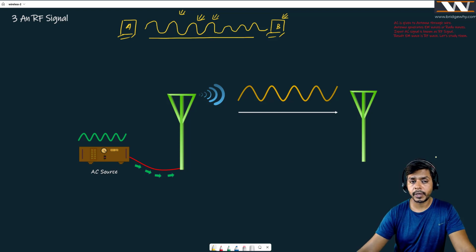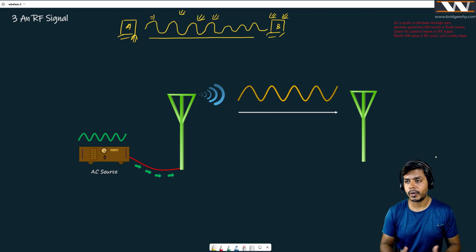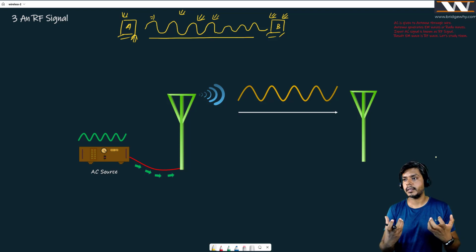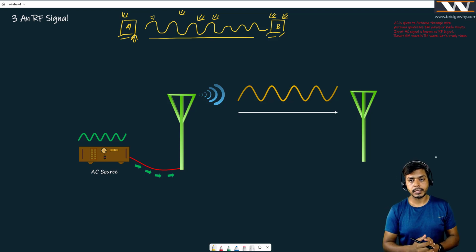What is the prerequisite? This guy should be able to generate this wave, and this guy should be able to receive this wave to get some information out of it. A can send this energy containing some data, and B is going to fetch the data from this energy. As simple as that. Now the question arises.